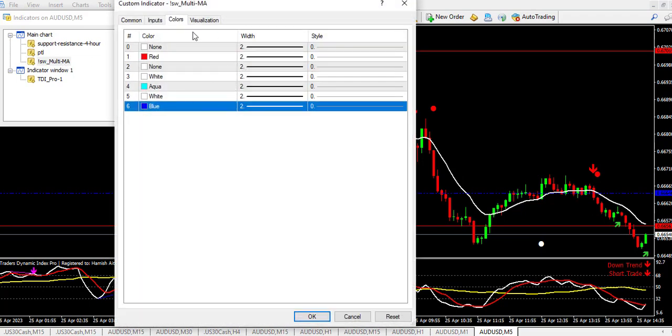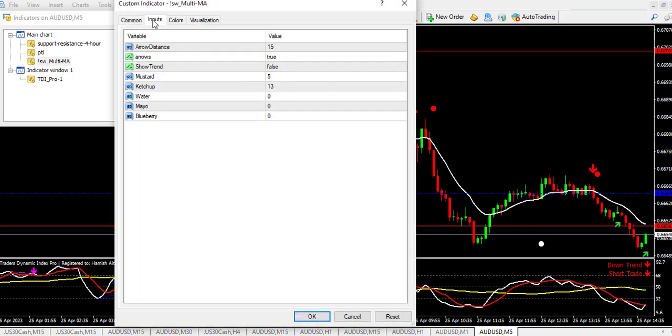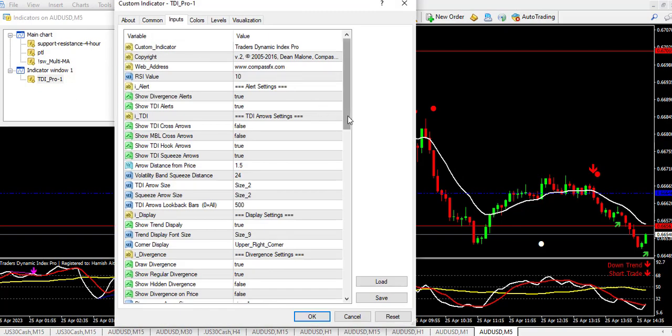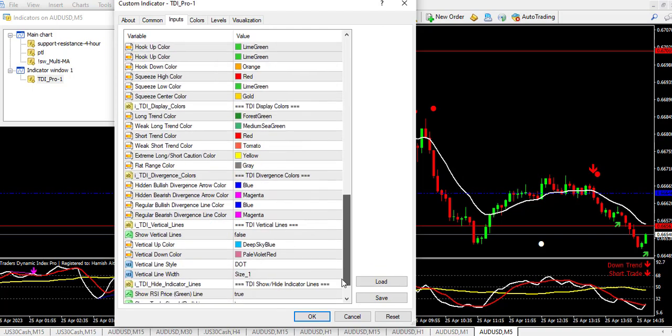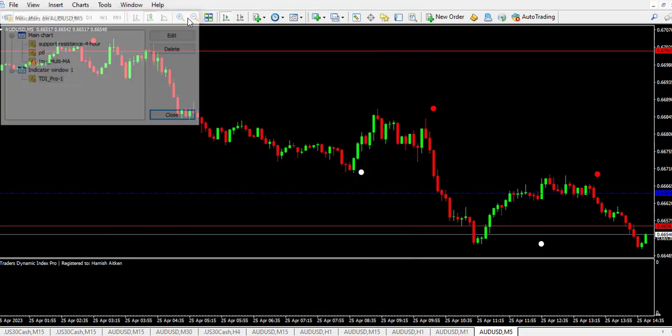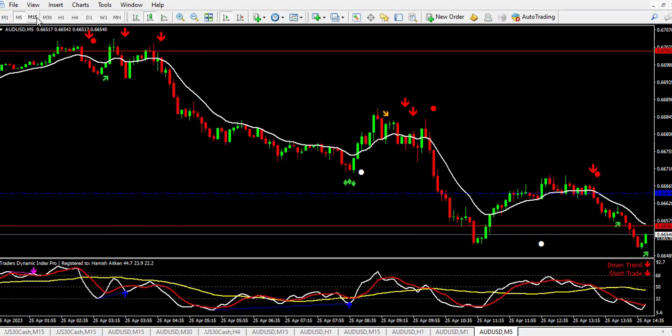These are the values also in case you want to change them or set it up yourself. But I'm going to drop the template so that you can use it and have the exact chart the way I have it here, because we have a lot of things to change, so there is no need for you to go over it. But these are all the indicators I use for this particular strategy.